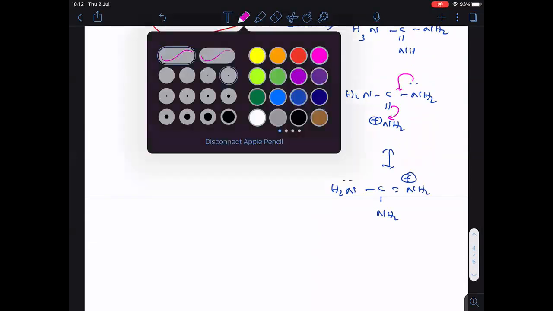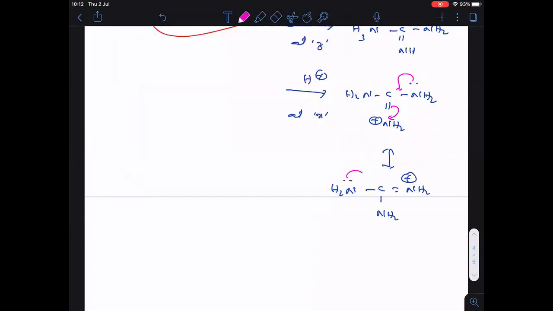It will participate in resonance. When the lone pair comes here, the pi bond has to go towards nitrogen, so we will get one more canonical form: NH2 positive double bonded C, then NH2 and NH2.